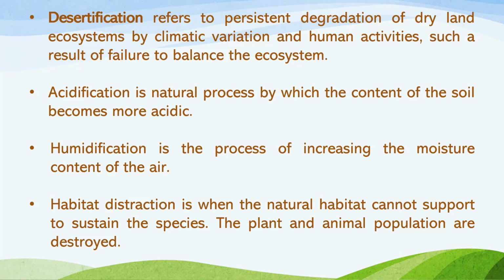Acidification, on the other hand, is a natural process by which the content of the soil becomes more acidic. Humidification is the process of increasing the moisture content of the air. And habitat destruction is when the natural habitat can no longer support the species living in it. The plant and animal populations are destroyed.